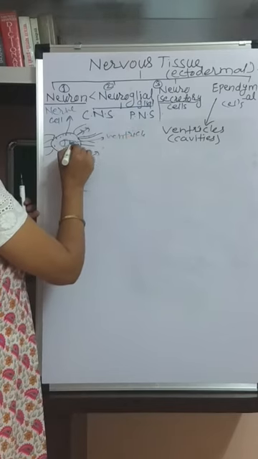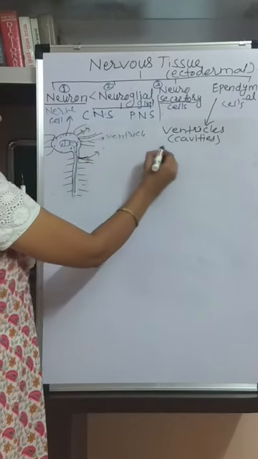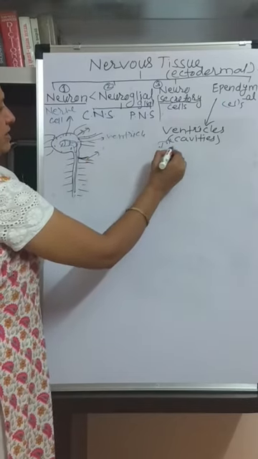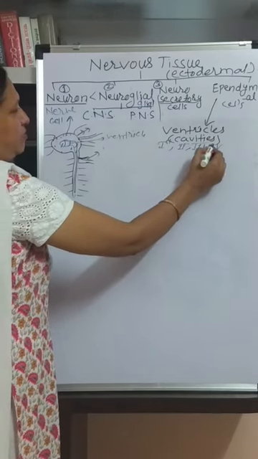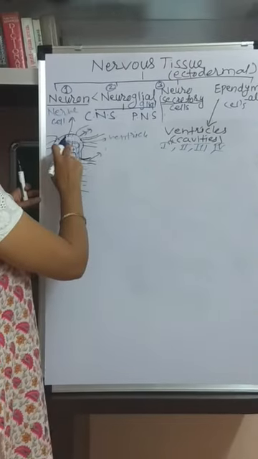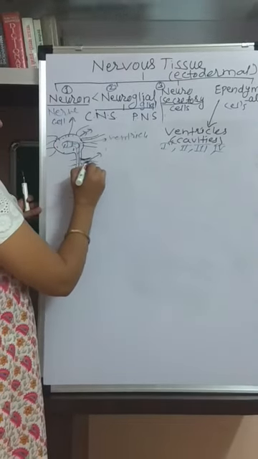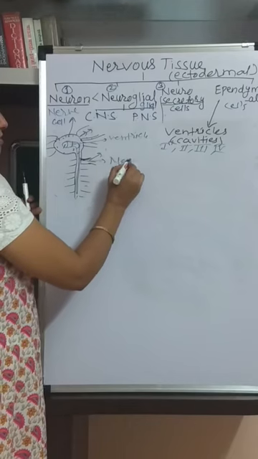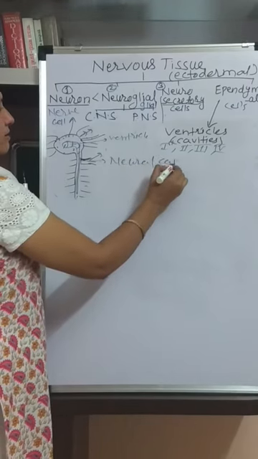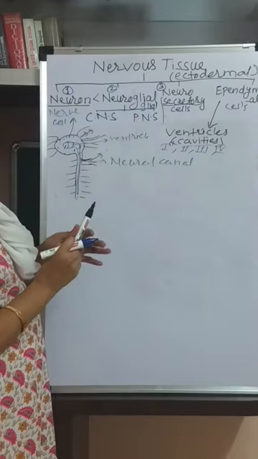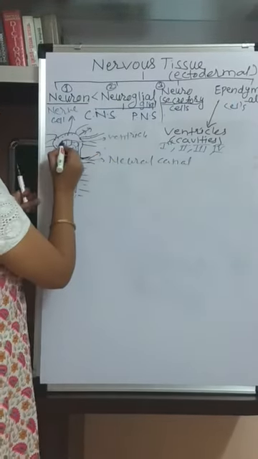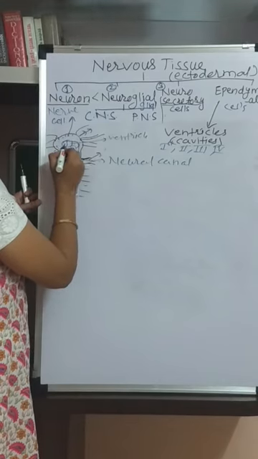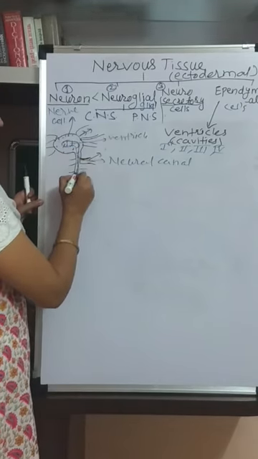This ventricle, mainly in the brain, is divided into 4 parts. These are the ventricles: first ventricle, second ventricle, third ventricle and fourth ventricle. These cavities are in the brain, and in the spinal cord it is called the neural canal. Now these ependymal cells are present at the lining of ventricles and the neural canal.